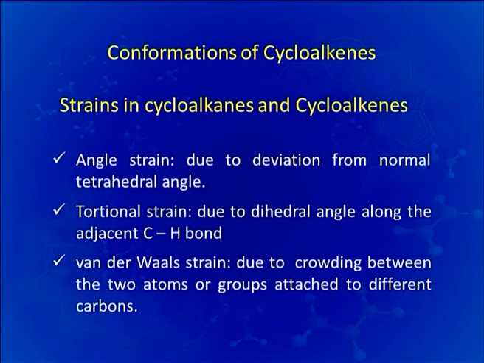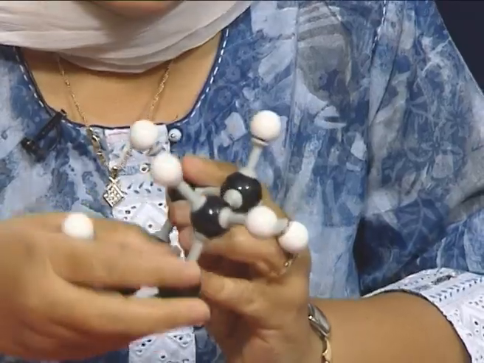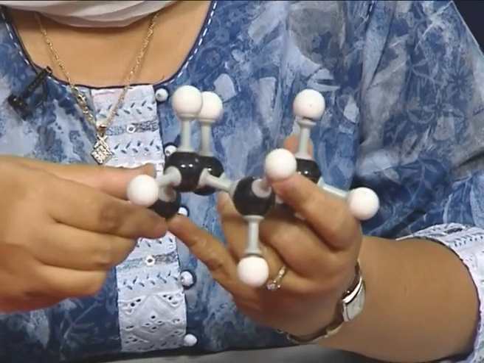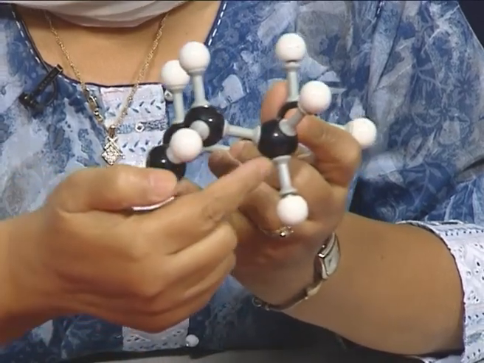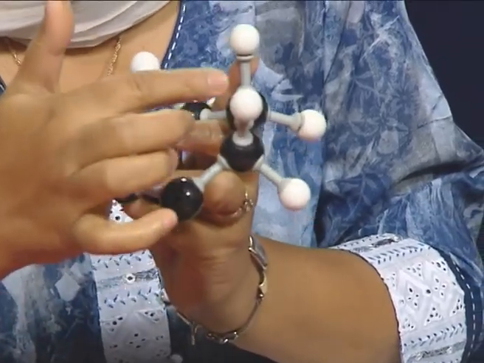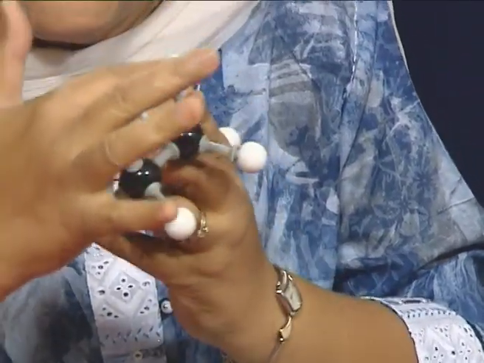The second strain present or possible in these cycloalkene rings is the torsional strain. Torsional strain is possible in a molecule because of dihedral angle along the adjacent carbon hydrogen bond. I will tell you about this dihedral angle or torsional strain with the help of the models. With the help of this model, we will discuss torsional strain. See, this is the cyclohexane molecule, and if you look at the adjacent carbons here, you can see that if I rotate them, then the 2 carbon hydrogen bonds actually come parallel to each other.